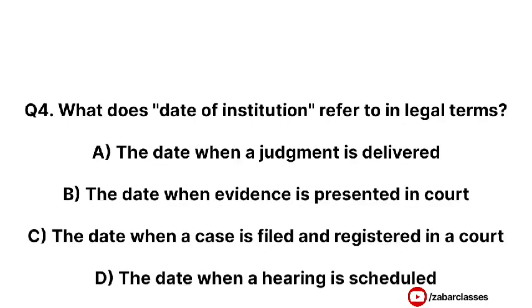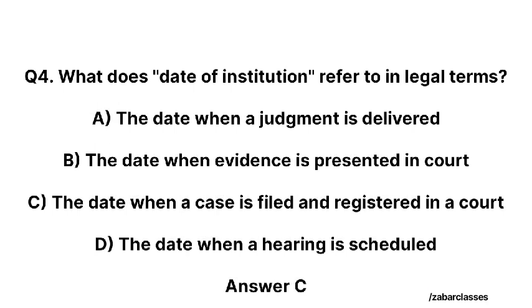Next question is, what does date of institution refer to in legal terms? Option A, the date when a judgment is delivered. Option B, the date when evidence is presented in court. Option C, the date when a case is filed and registered in a court. Option D, the date when a hearing is scheduled. Correct answer is option C, the date when a case is filed and registered in a court.